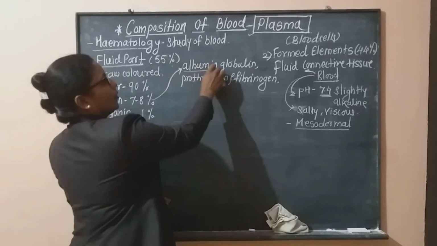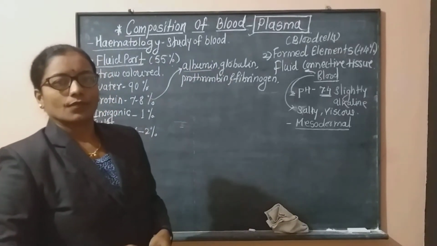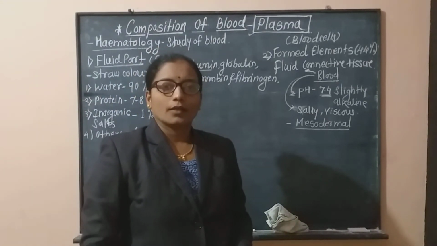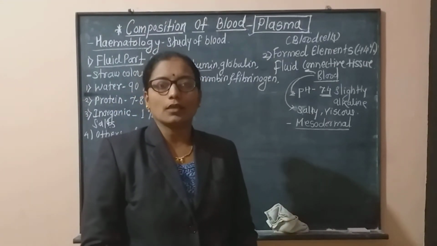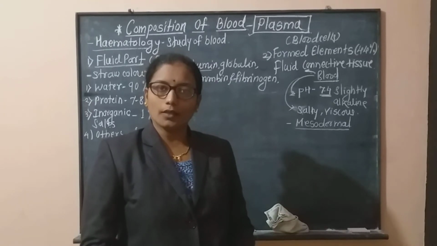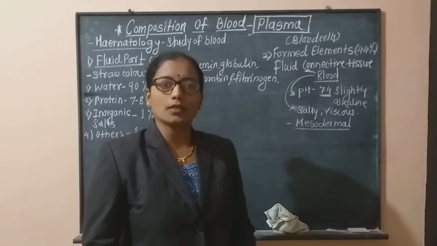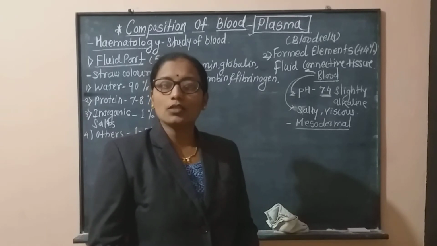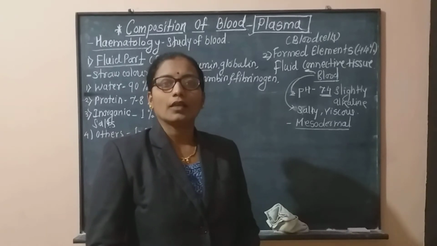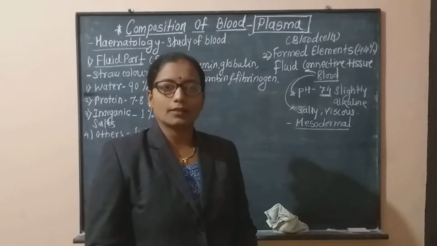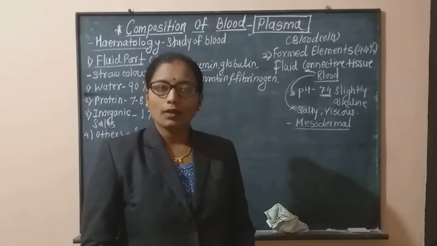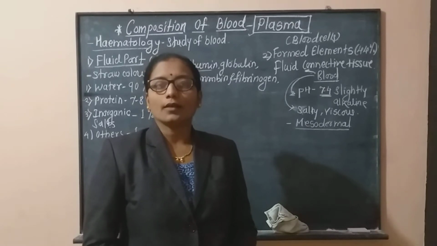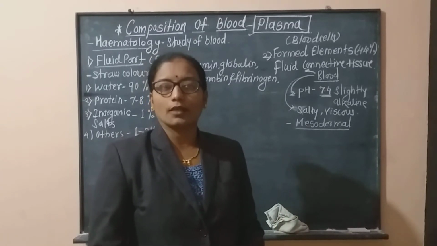Now this albumin is a protein. When our kidney functions properly, albumin is not present in our urine. But if kidney function is disturbed, if there is an infection of the kidney or a disorder related to the kidney, it is first detected by testing a urine sample, and if albumin is present, it clearly indicates that the kidney function has a certain defect.